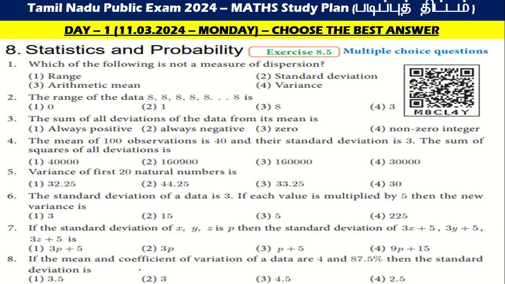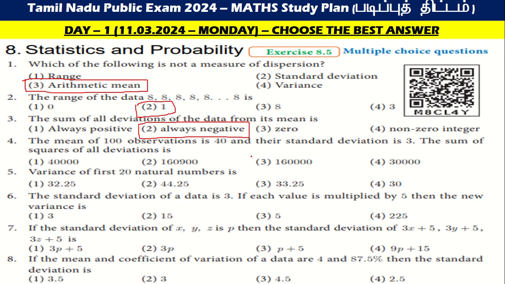Let us go to the next one, probability. In that probability, we have around 15 questions, so we will see that one also and get the benefit of that. The first one: which of the following are measures of dispersion? Arithmetic mean. The second one is 1. Then the third one is always negative.